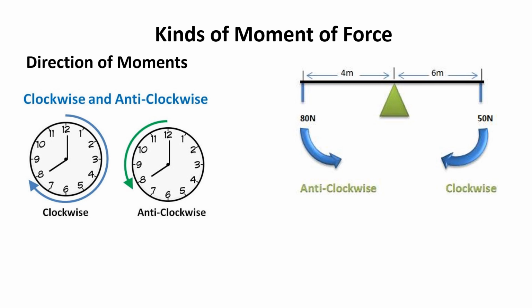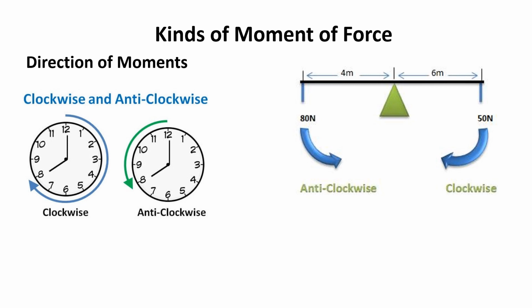Here is an example of a rod of length 6 plus 4, 10 meter, which is pivoted about an axis of rotation. This triangular support is nothing but the axis of rotation. Now there are two forces acting on the object. One is 80 Newton, which is producing an anti-clockwise turning effect, and one is 50 Newton, which is producing a clockwise turning effect.